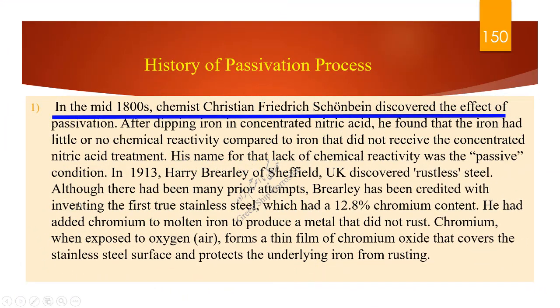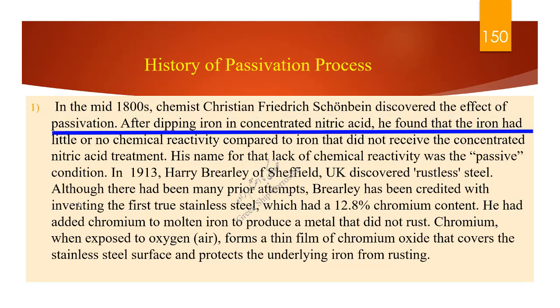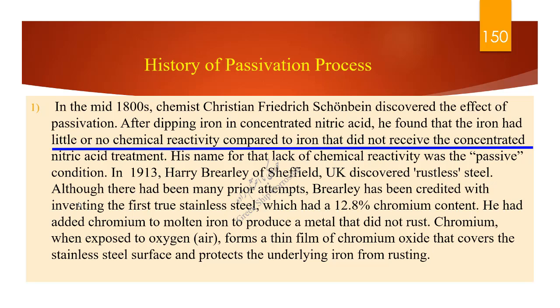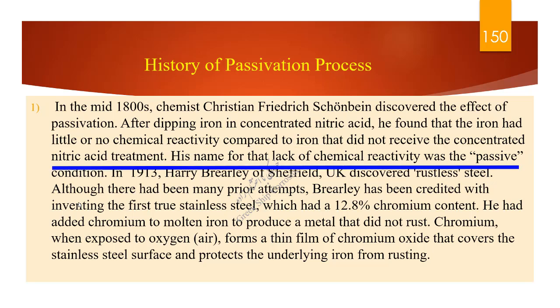History of passivation process. In the mid-1800s, chemist Christian Friedrich Schönbein discovered the effect of passivation. After dipping iron in concentrated nitric acid, he found that the iron had little or no chemical reactivity compared to iron that did not receive the concentrated nitric acid treatment. His name for that lack of chemical reactivity was the passive condition.